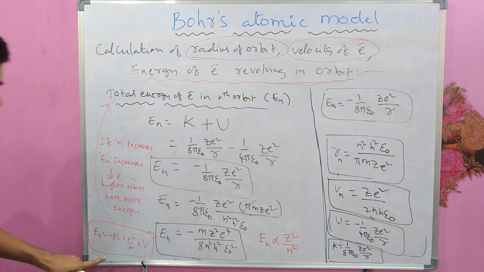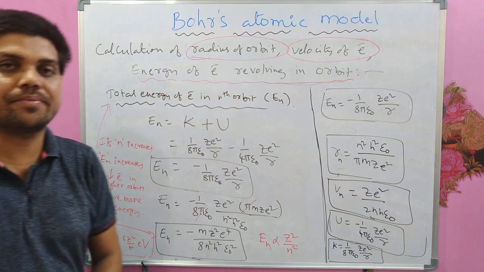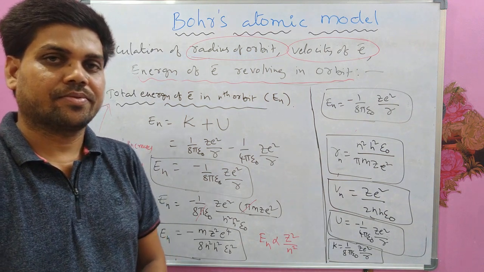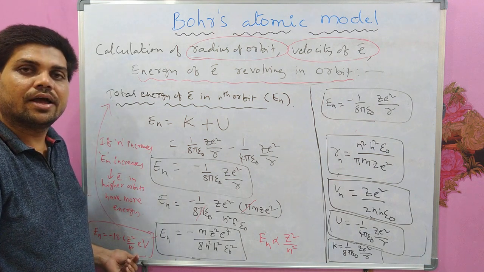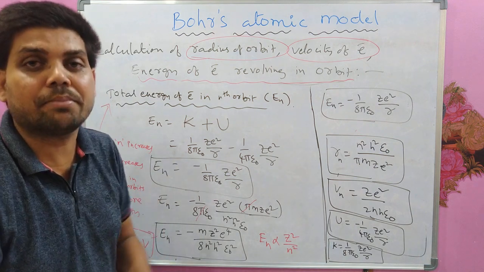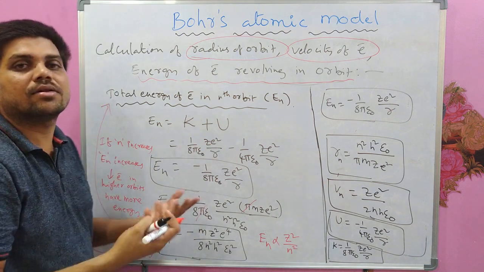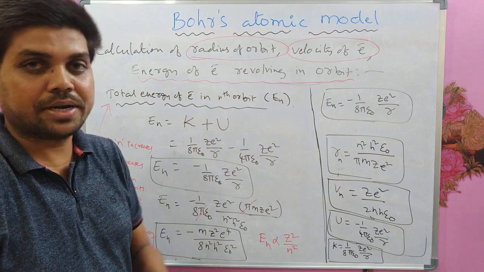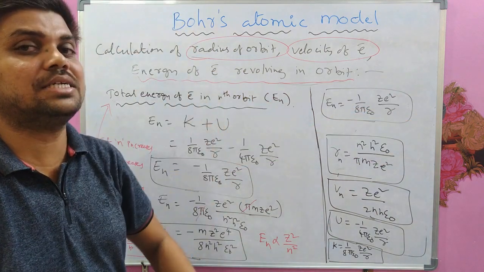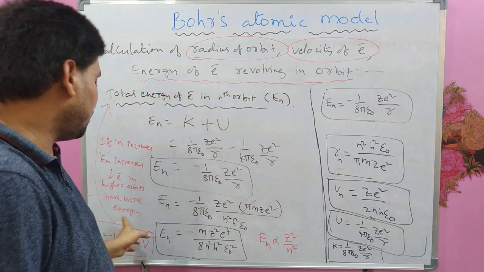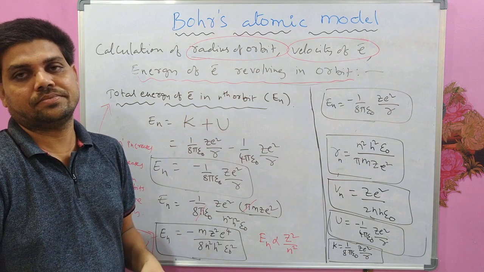So depending on the value of n and depending on the atomic number of that chemical element, the energy will change. But remember, the outer orbits have more energy than the inner orbits, because as n increases, energy is increased.